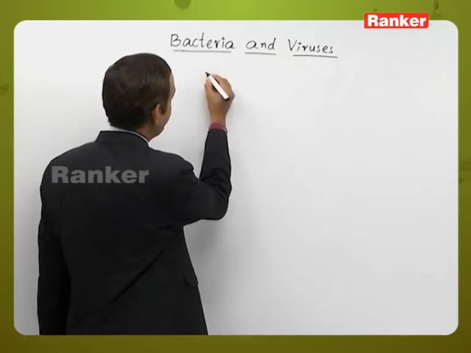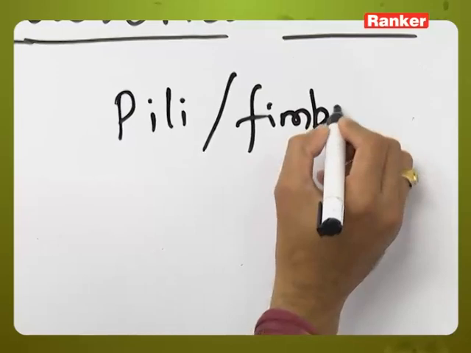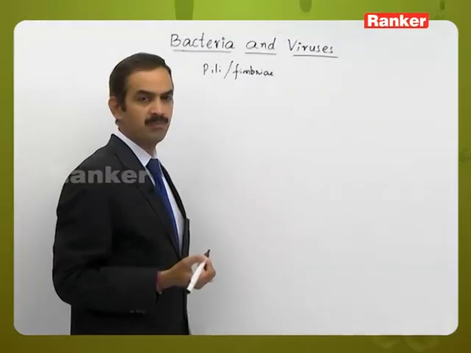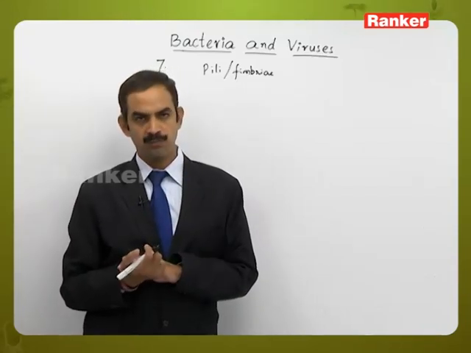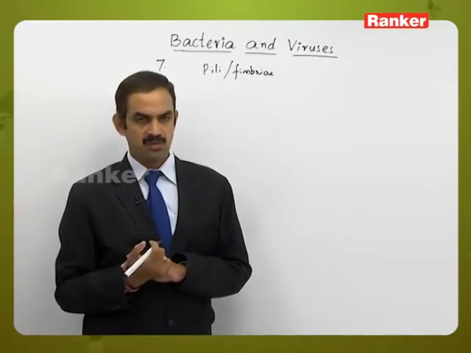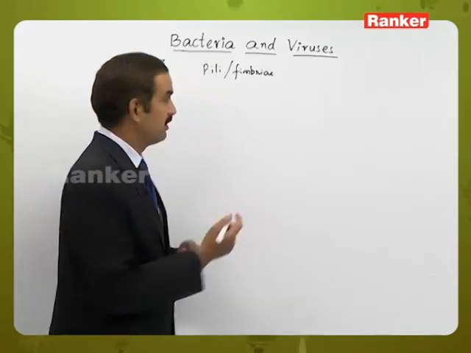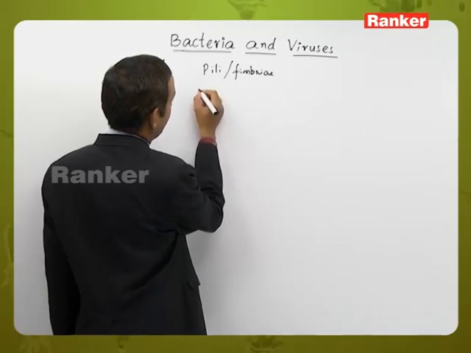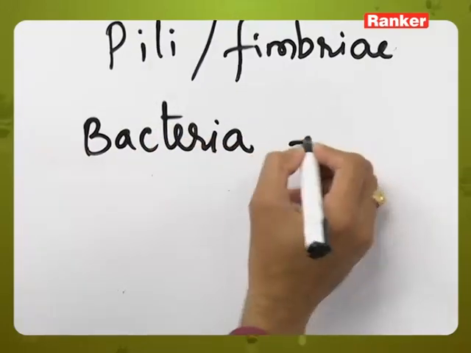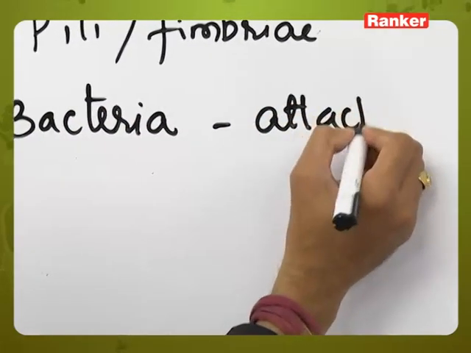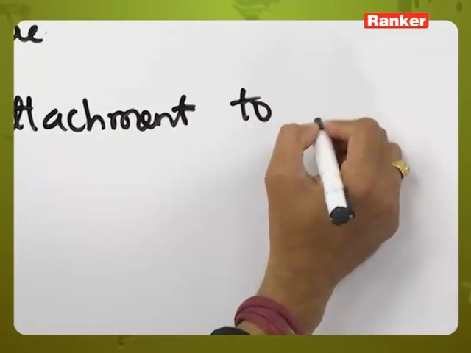So this is the appendage which is present on the surface of the bacteria, and these are structures which are present outside the cell wall. So these are surface structures or surface appendages which are concerned with two functions. For example, if a bacterium has pili or fimbriae, they will help in attachment to the surface.